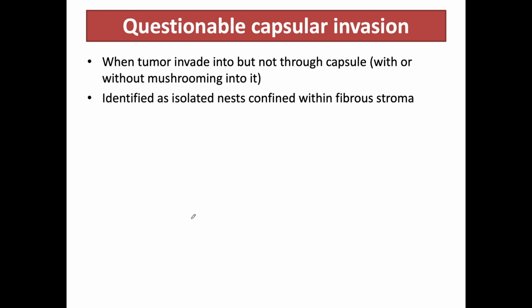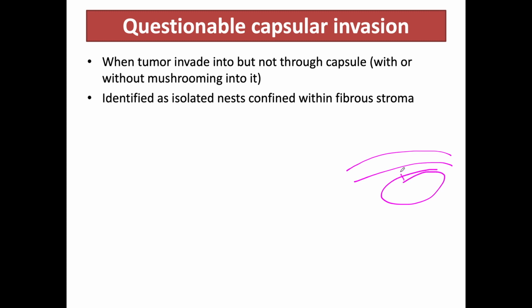When the tumor invades into but not through the capsule, with or without mushrooming into it, it is called questionable capsular invasion. It is identified as isolated nests confined within the fibrous capsule. This is the capsule of the tumor and this is the tumor present.